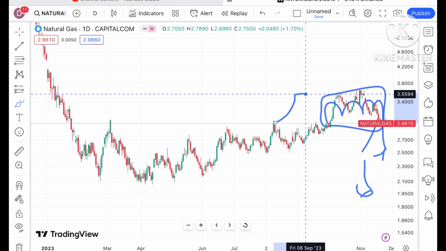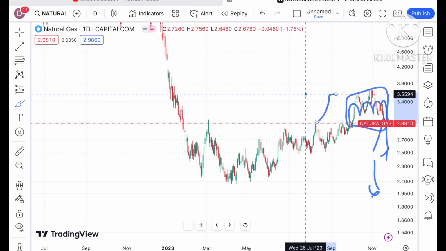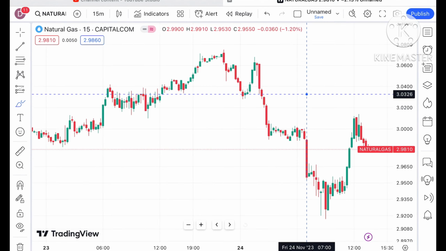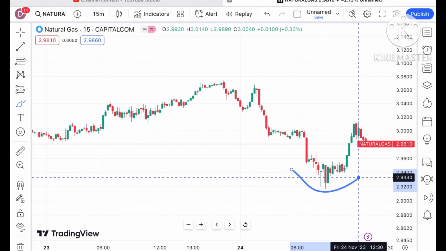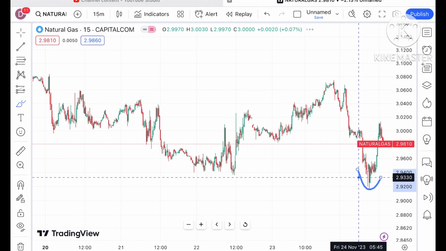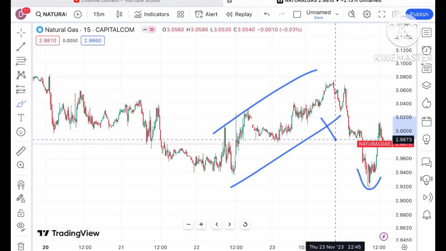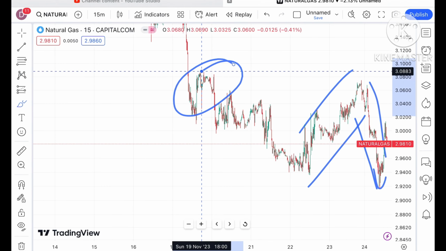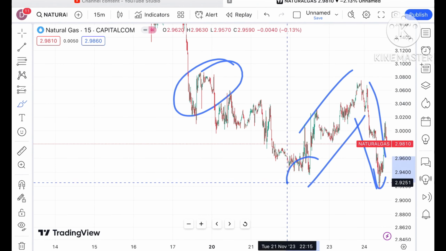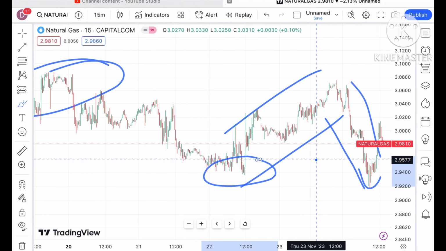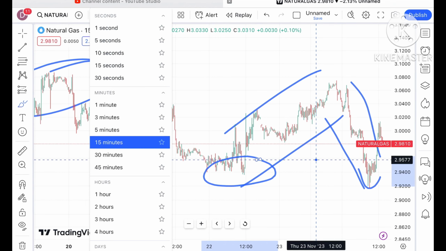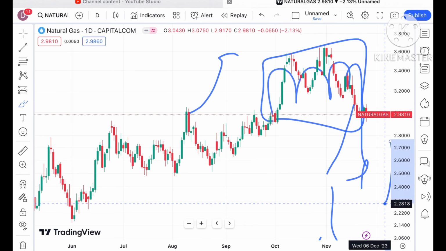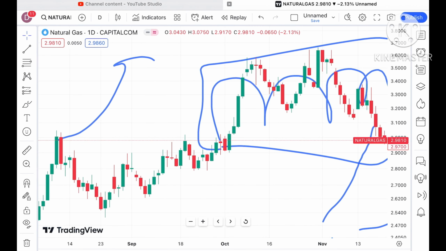If we go to a 15-minute chart, you will see how much volatility there is. You have to understand, a good volatility we have seen. On the 15-minute chart, the trend is moving both sides, hitting its day high as well as going below the day high. That is the volatility we have seen on a 15-minute chart. But the overall trend for the day is downside if we look at this particular zone.